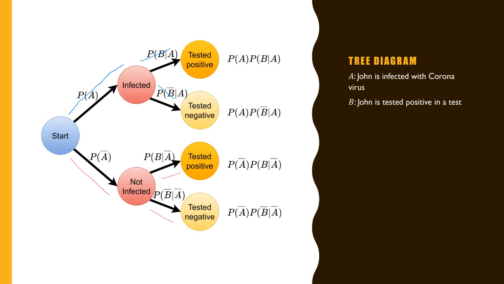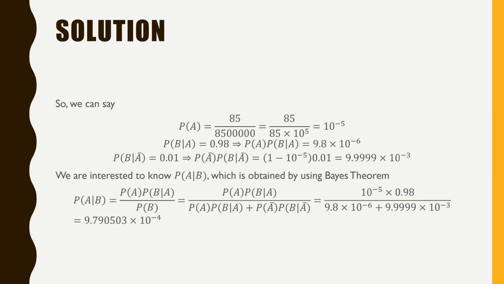Right? Okay. Now let us see what is the probability that he is tested positive. This is the addition of these two, right? So the probability of John being tested positive, the probability of B, is the sum of this one plus the sum of this one. We add these two, right? Okay, now let's go to the solution.